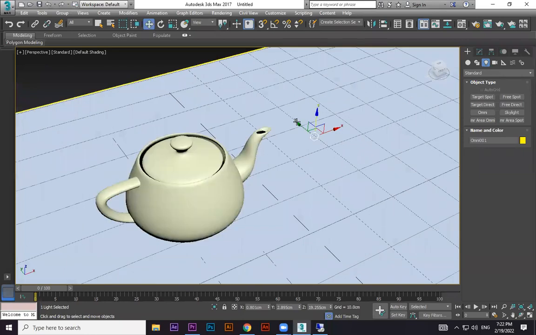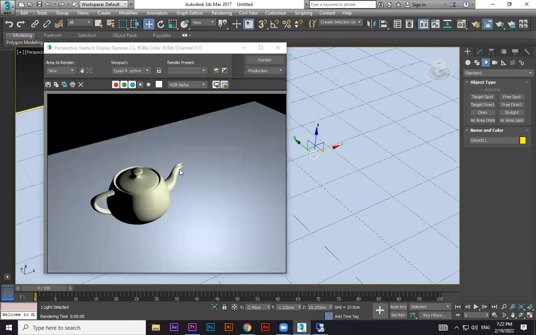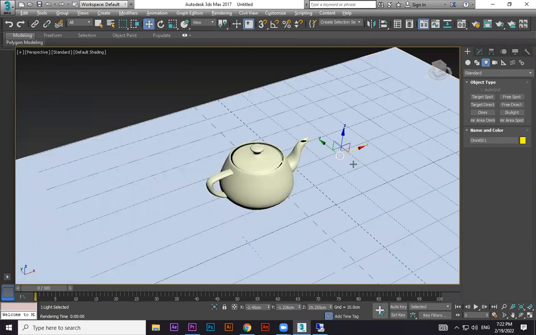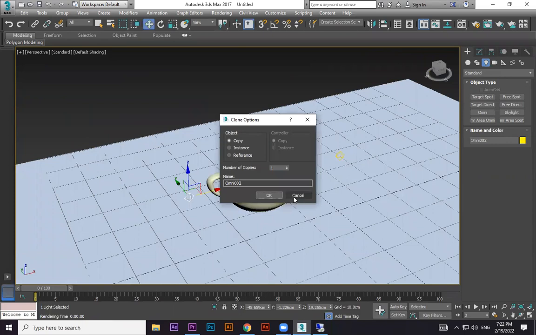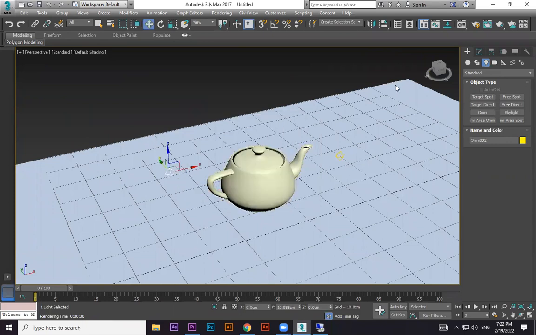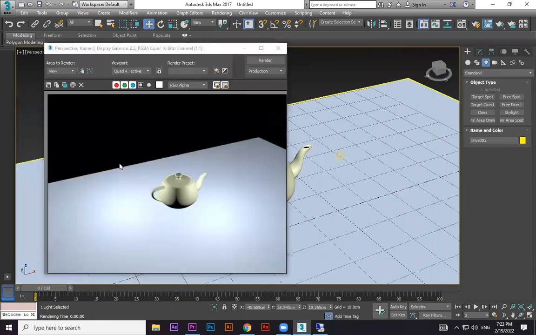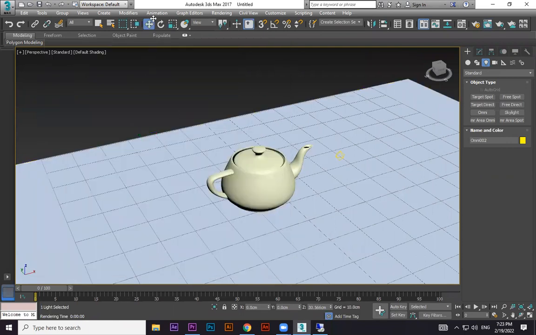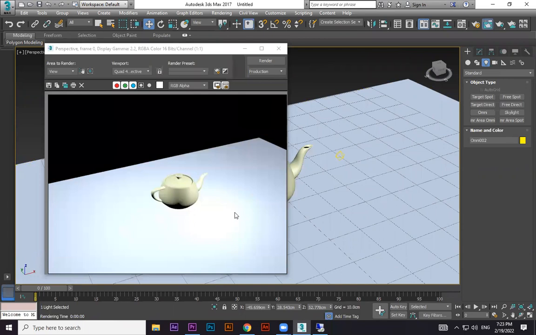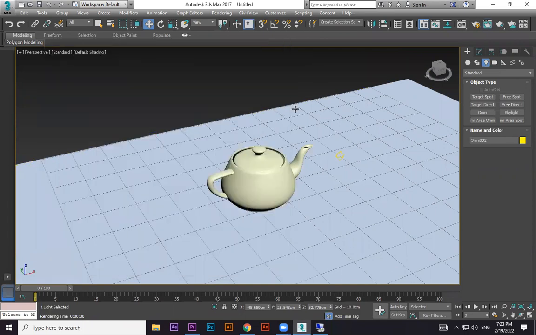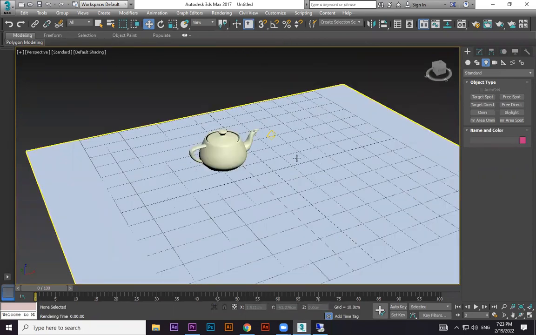Okay, fine now. So see this light, I'm going to keep it here. Now if I press F9, you see this area is visible. If you want multiple lights, hold shift and take a copy. You can see two lights now. I'm going to keep it on the other side also, F9. Here also light is there, here also light is there. Both sides we have light now. Okay, so I'm going to keep one on the top, F9. Here is a light, up also light is there. I delete that, we have only a single light now.